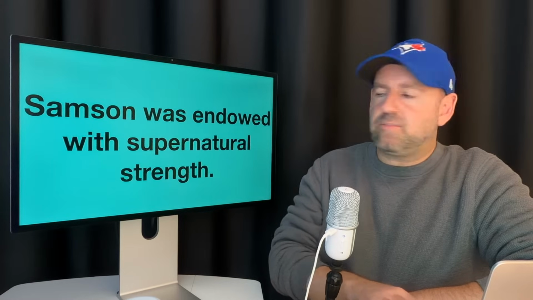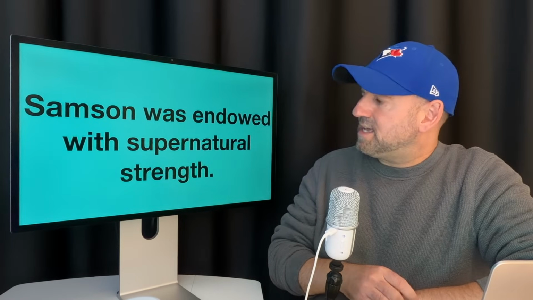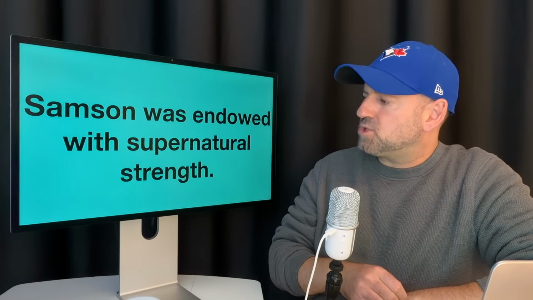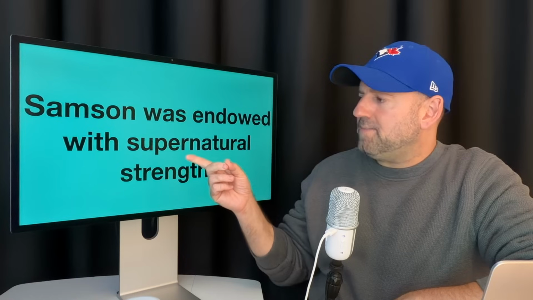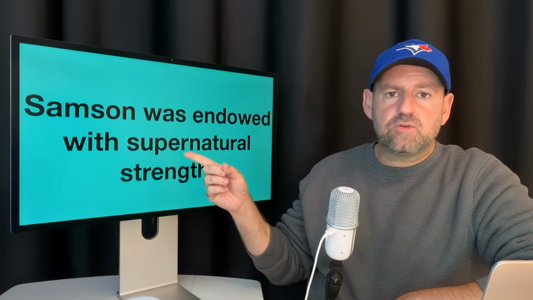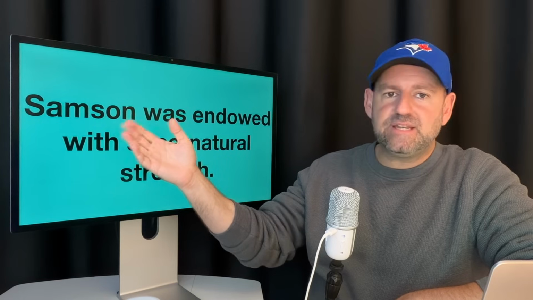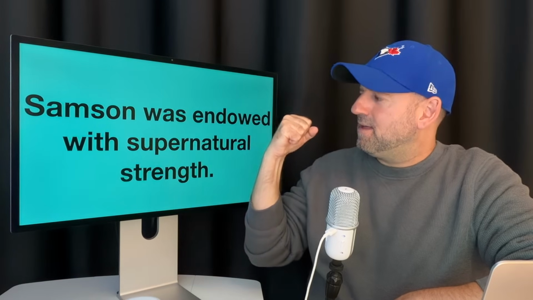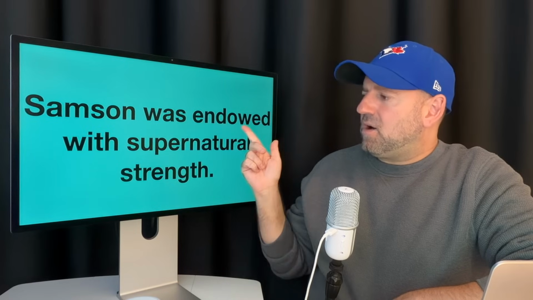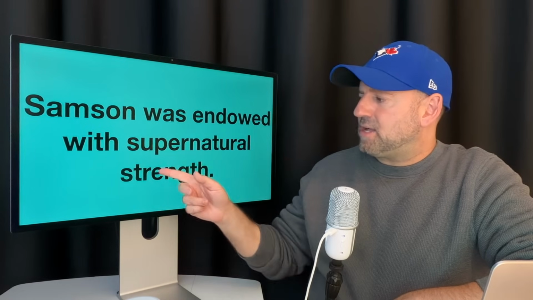Here's an example sentence. Samson was endowed with supernatural strength. Okay, if you read the Bible, you'll see a story about a guy named Samson. He was very strong. He was endowed with supernatural strength.